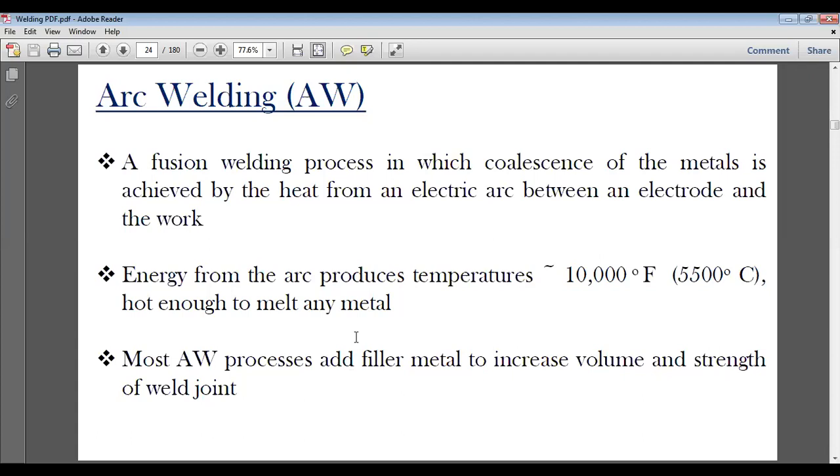So we have three basic features. One is coalescence between electrode and workpiece or electrode and electrode. Then we have energy produced at 5500 degrees centigrade, and then we have filler metals to increase the volume and strength of the weld joint. So these are the basic features of arc welding.